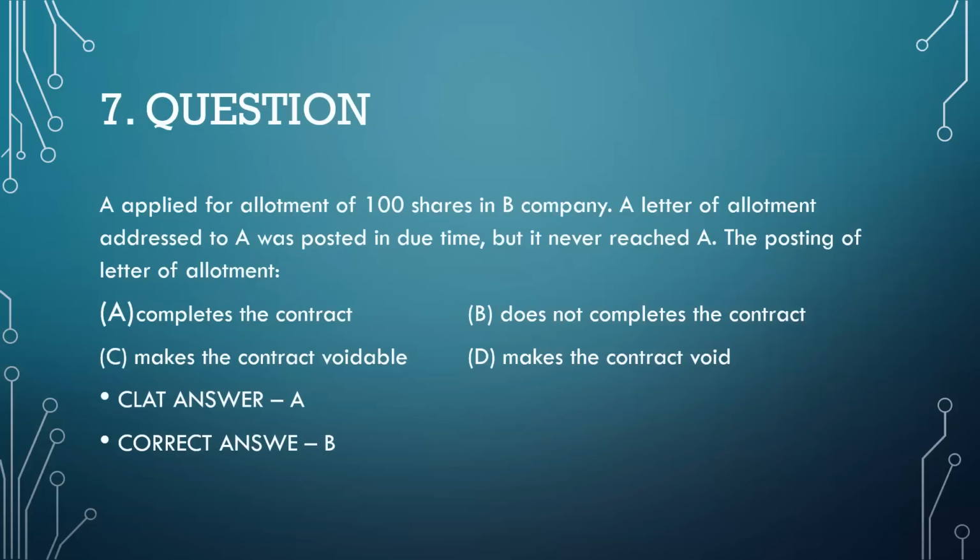Now let's talk about question number 7. Question number 7 was raised by a lot of students, there was confusion. A applied for allotment of 100 shares in B company, and a letter of allotment addressed to A was posted in due time. Regarding the posting of the letter of allotment, the CLAT answer given was A. The correct answer, students were saying, is B.